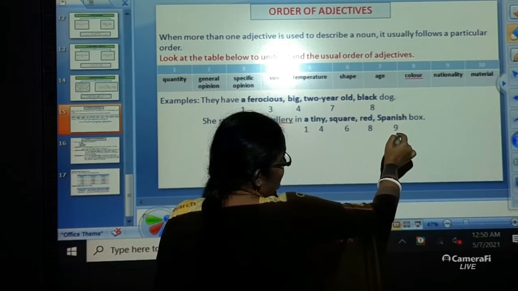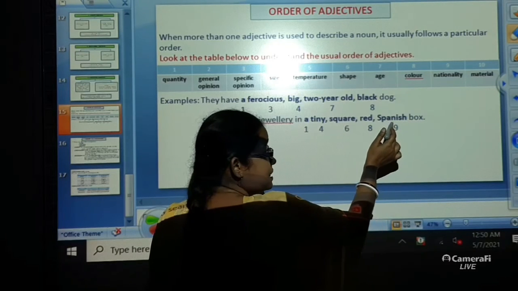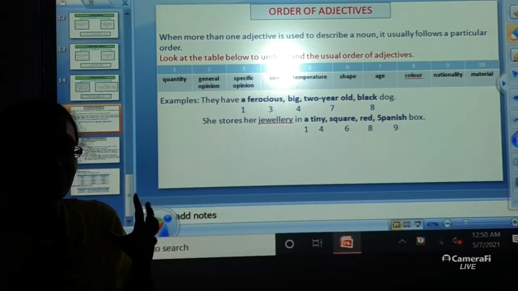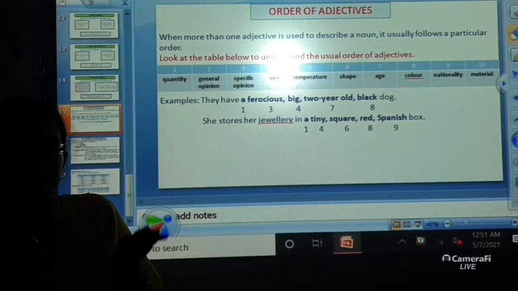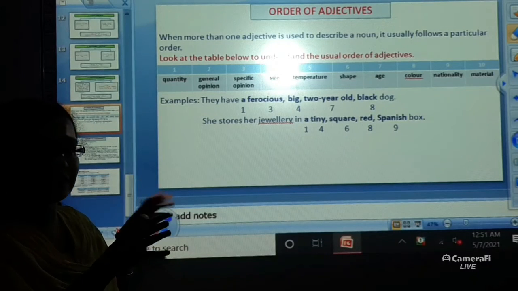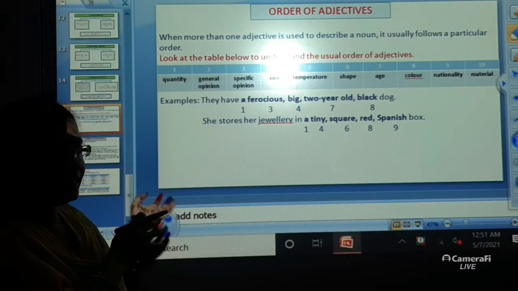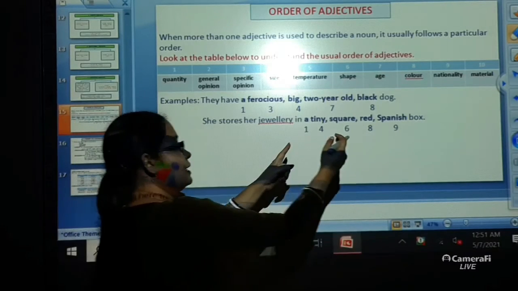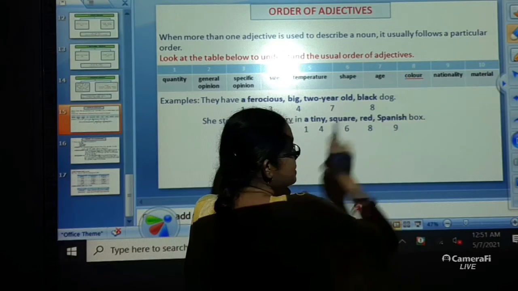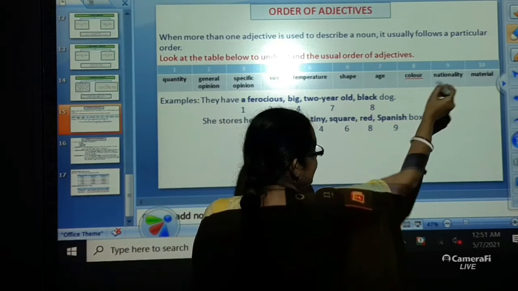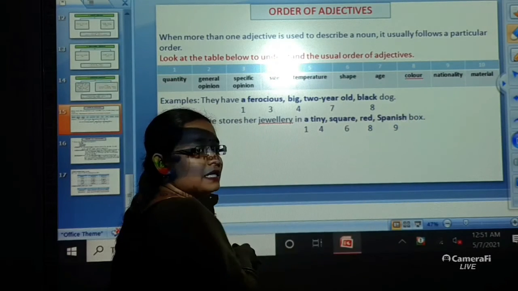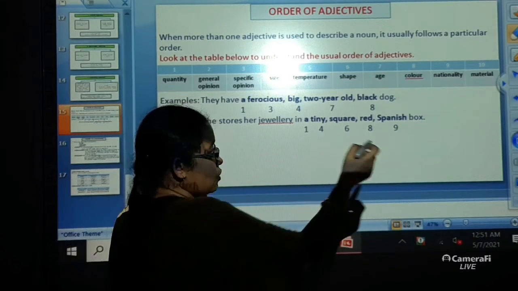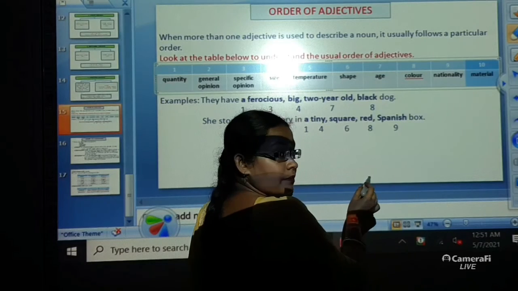Next is the nationality. The nationality of the box is given. That means this box is a Spanish box. The word Spanish comes from the word Spain. From there we are getting the word Spanish. So the nationality is given over here, that is, it is Spanish. Material, no specific material related to the box is being given over here, so we can skip this part also.